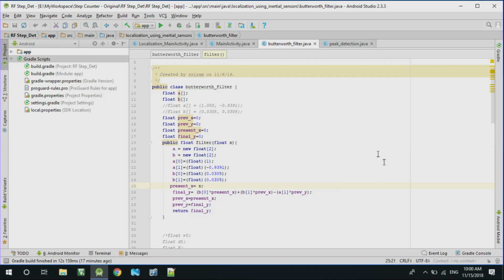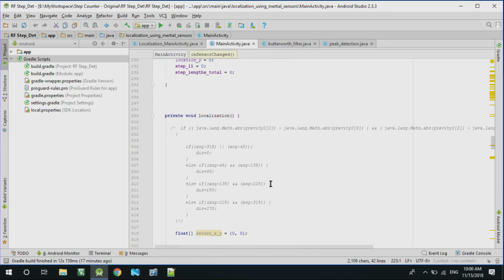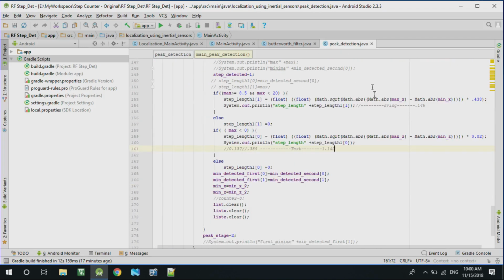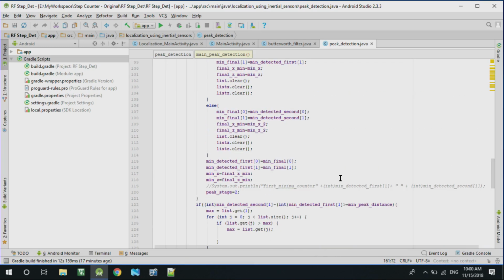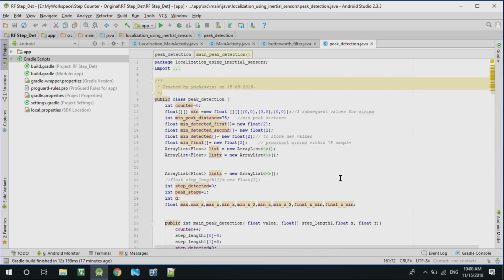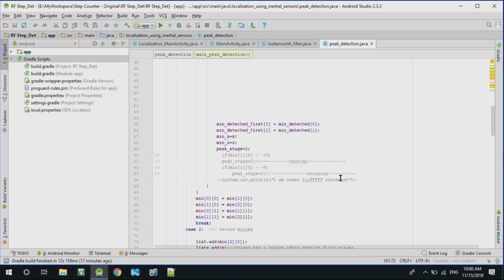The next is, once you have nice filtered output coming from these sensors, you will have to do a step count. In order to do that, you essentially have to detect peaks, right.